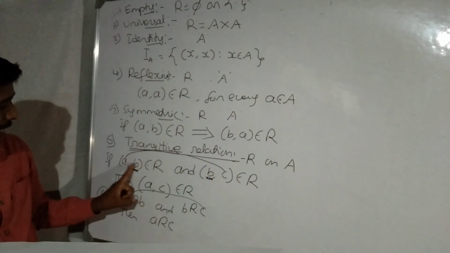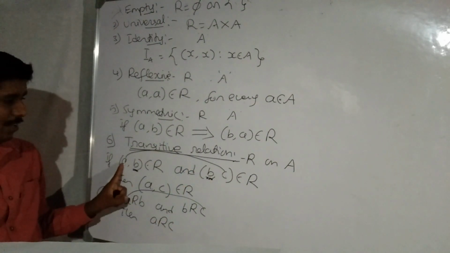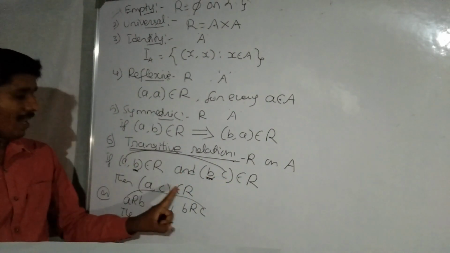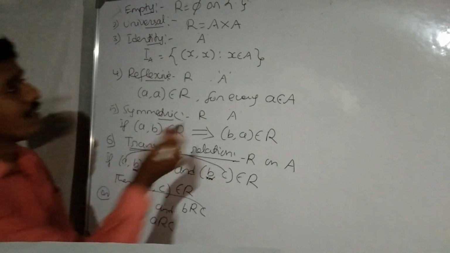Then the relation between A and C, the first element of the first ordered pair and the second element of the second ordered pair, A comma C belongs to R, means we say that R is transitive.